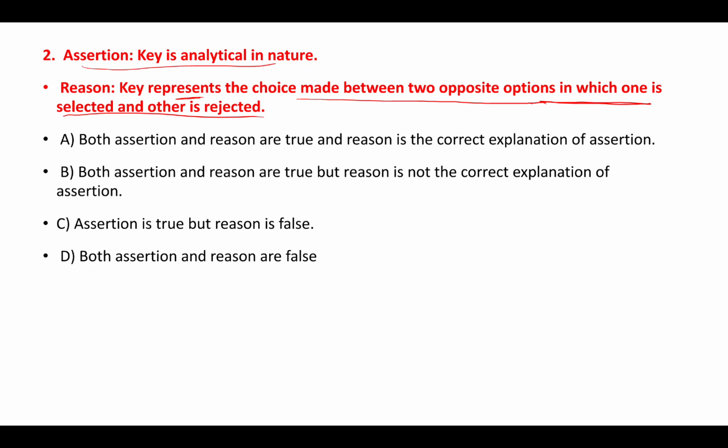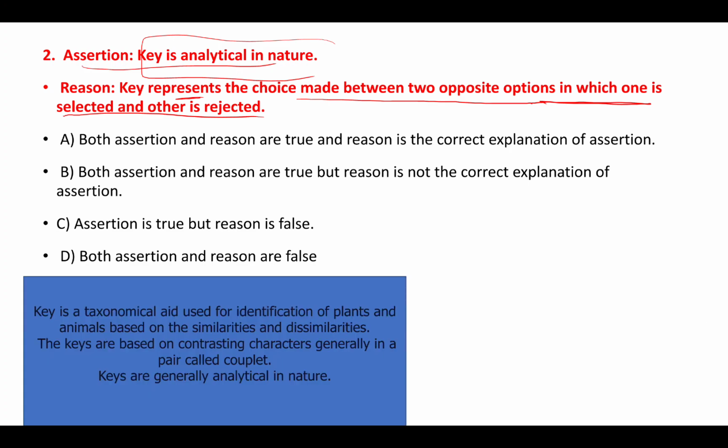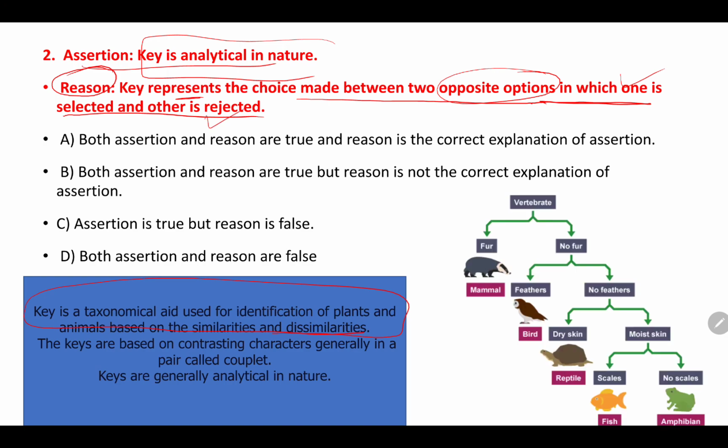So let me come back to the question. Key is analytical in nature. Analytical means what? Key is a taxonomic aid which is used for the identification of the plants and the animals based on similarities and dissimilarities. This is the actual meaning of key. But what they have given in the reason is: key represents the choice made between two opposite options. Here one is selected and other is rejected. Yes, this is also true.